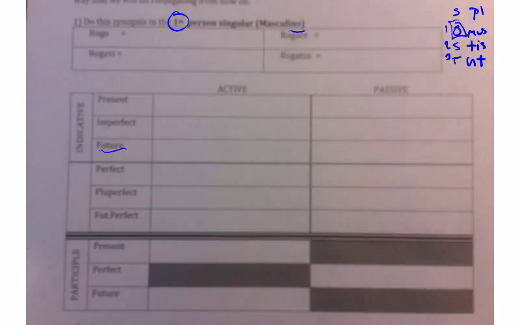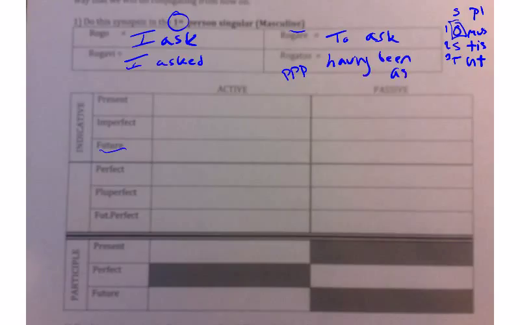Now before we do anything else, let's go ahead and define our principal parts. So we have rogo, this word means to ask, right? So our first principal part is always just I ask. Rogare is your infinitive, the RE, so that would be to ask. Rogavi, that's your third principal part, right? So that's under the ding-ding line, I asked. And then rogatus, right? We know this is the perfect passive participle. I don't know if you remember that from last year. But remember, having been asked. And we're going to use that a lot more this year, so get ready for that.